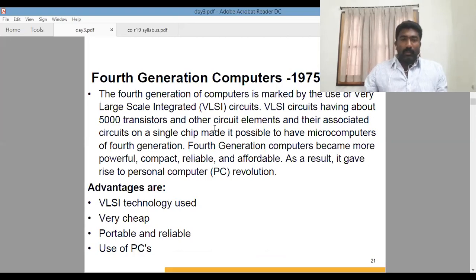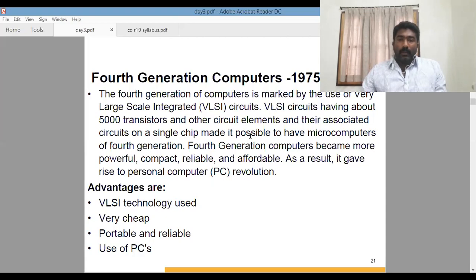So what is the advancement in the fourth generation computers? Here we are using VLSI circuits, that is, very large scale integrated circuits, which means placing all the chip components, all the ICs, on a single chip. That is nothing but a motherboard. So the motherboard that we are using at present in our PCs or laptops exists from this fourth generation computer technology.